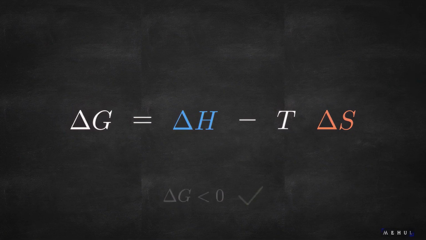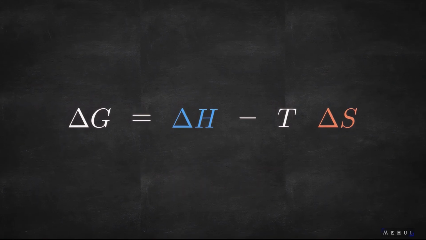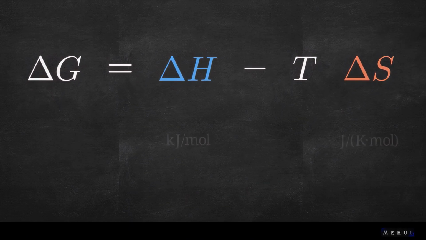If delta G is negative, the process can perform useful non-expansion work. When calculating Gibbs free energy, students consistently fail on unit conversions.